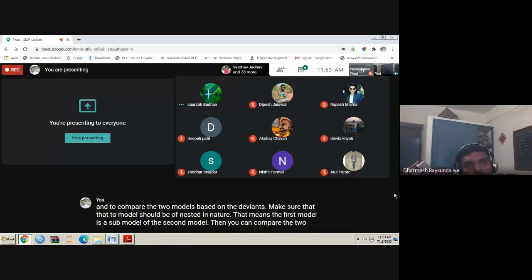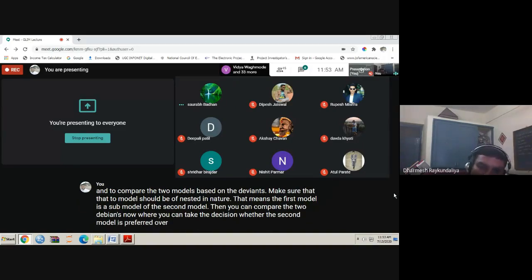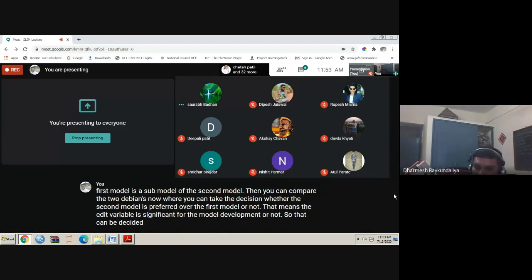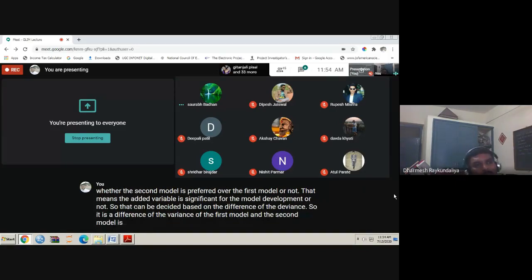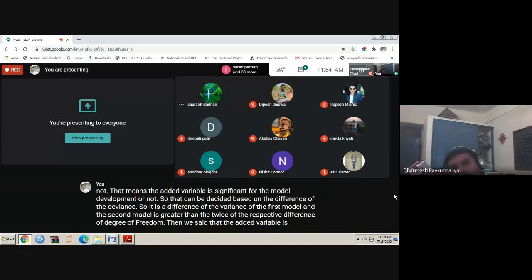Now you can take the decision whether the second model is preferred over the first model or not. That means whether the added variable is significant for the model development or not. So that can be decided based on the difference of the deviance. If the difference of the deviance of the first model and the second model is greater than twice the respective difference of degrees of freedom, then we say that the added variable is significant over the first model.